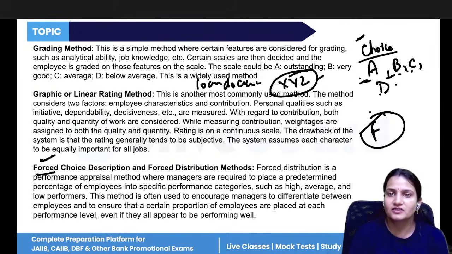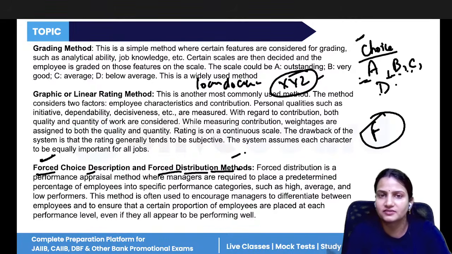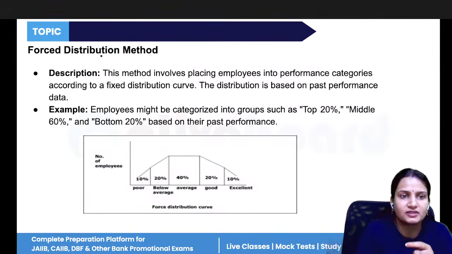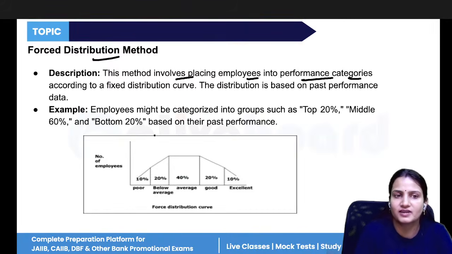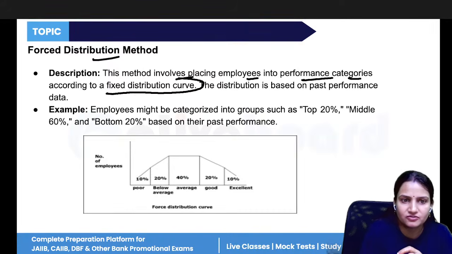No other option is given to you, which one you feel is better. That is the forced choice description. And the forced distribution method is where the parameters are already fixed by the company. This method involves placing employees into performance categories according to a fixed distribution curve.